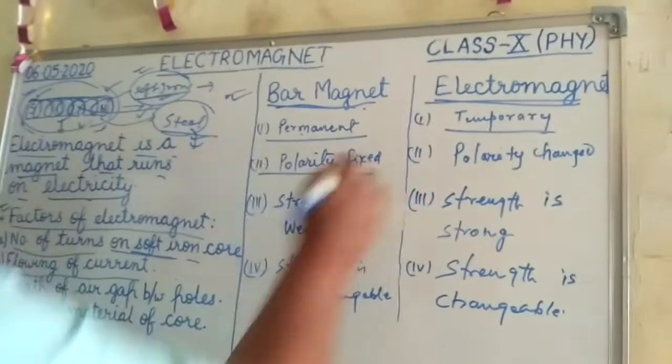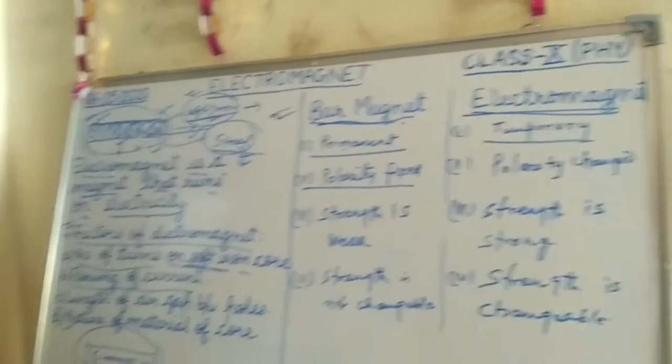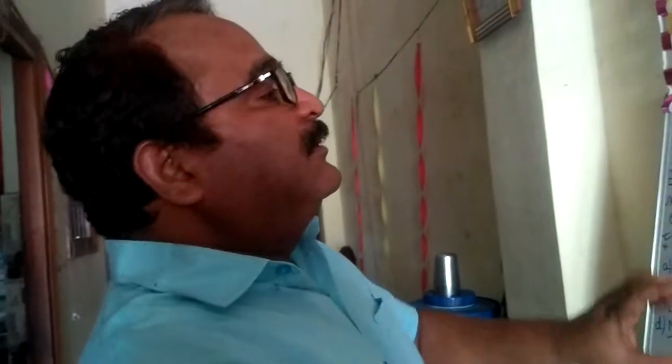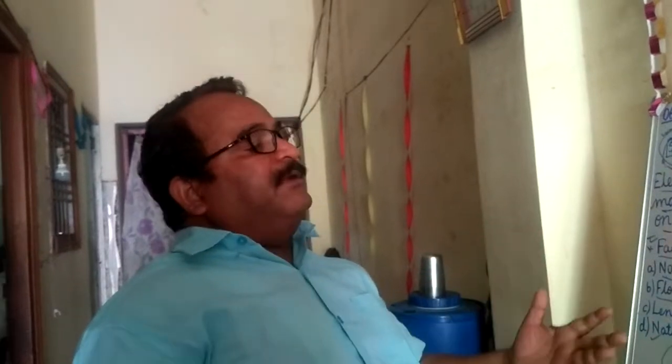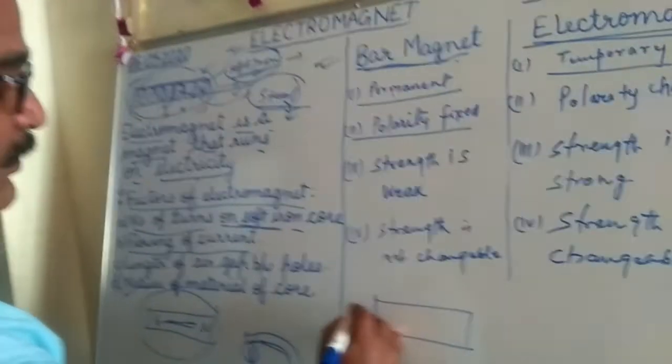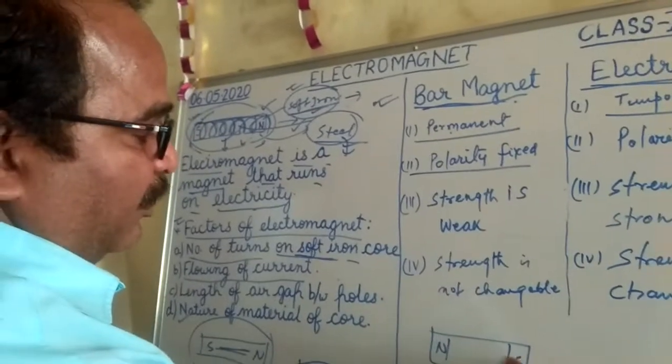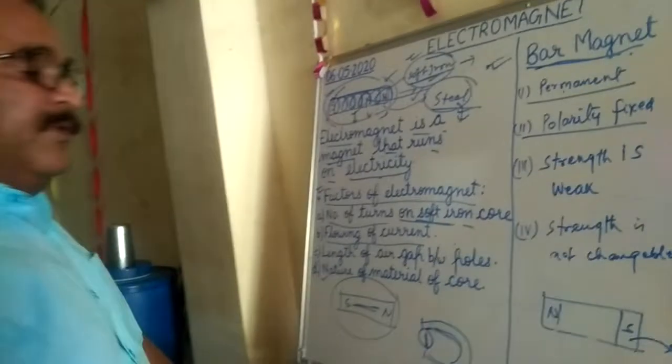Second is polarity. A magnet has two poles, north and south, and in a bar magnet, a natural or permanent magnet, the polarity does not change. If one end is the north pole, it remains the north pole, and the other is the south pole, which remains the south pole permanently.